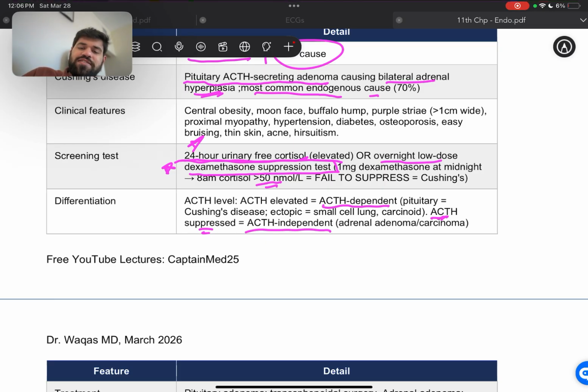So if the ACTH is elevated, that means it's ACTH dependent. Then there's probably an adenoma or a malignancy in the pituitary gland. Whereas if the ACTH is low, the disease is ACTH independent, and that means that the adrenal gland is the one that has the problem.